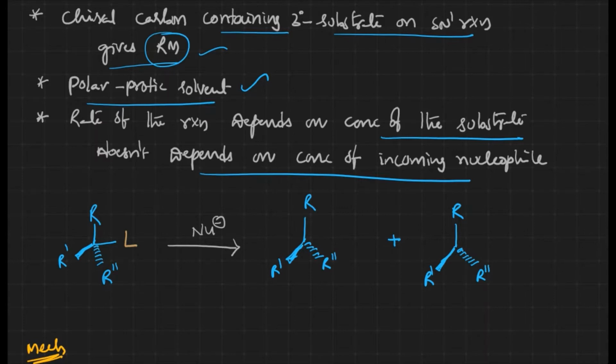Now let us see the reaction. We have a substrate, and with the substrate we have an incoming nucleophile. This is the leaving nucleophile, and this is the incoming nucleophile. If the incoming nucleophile comes in the same way the leaving nucleophile goes, so the configuration is the same as the substrate, those products are known as retention products.